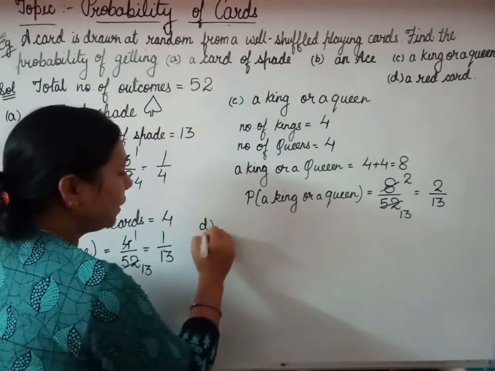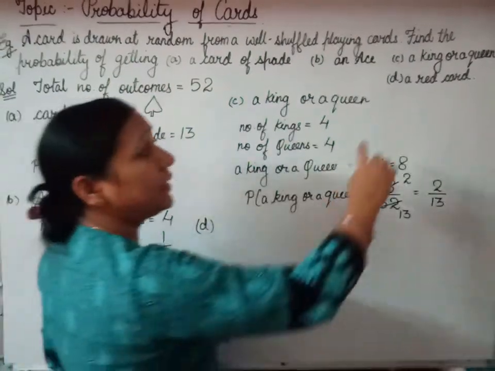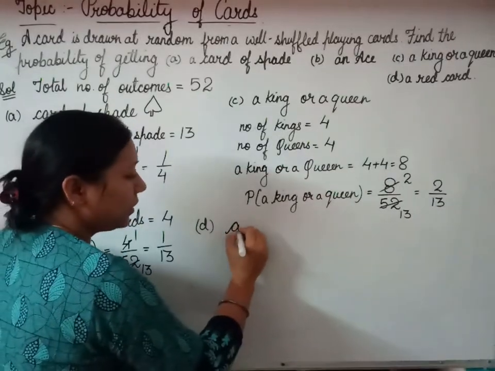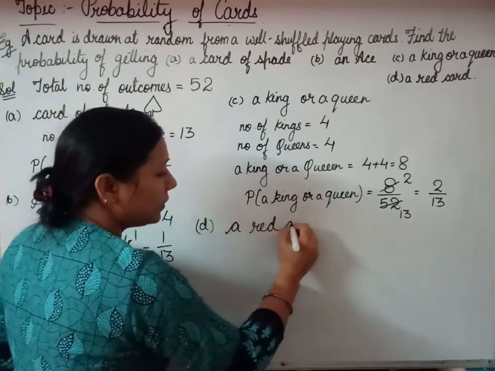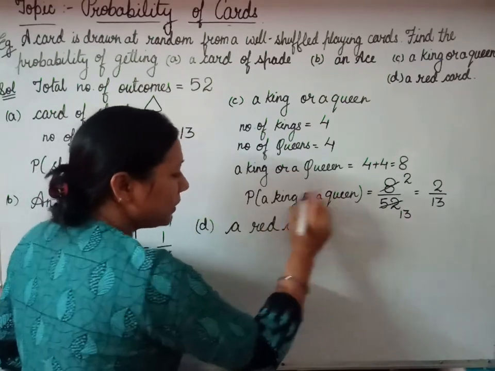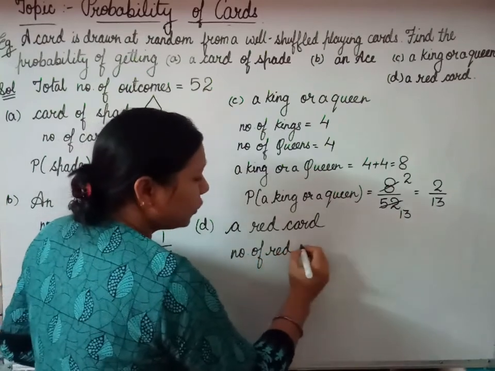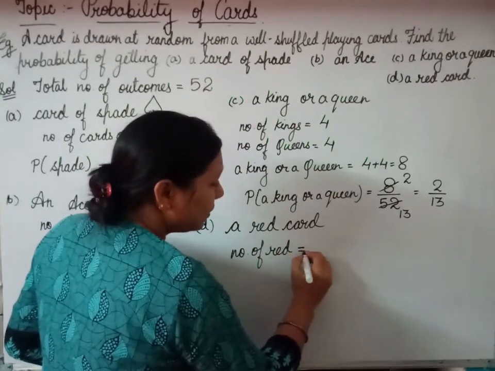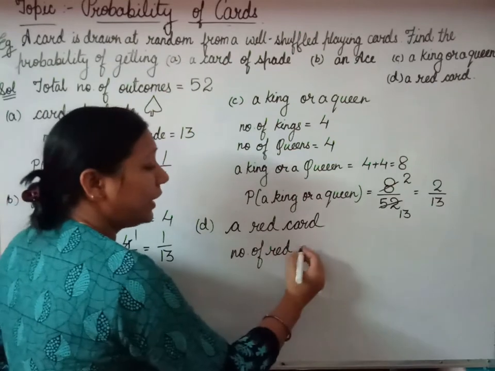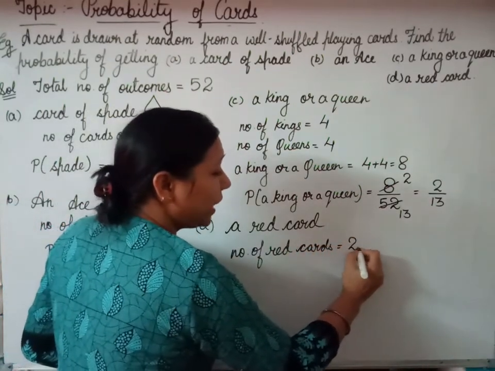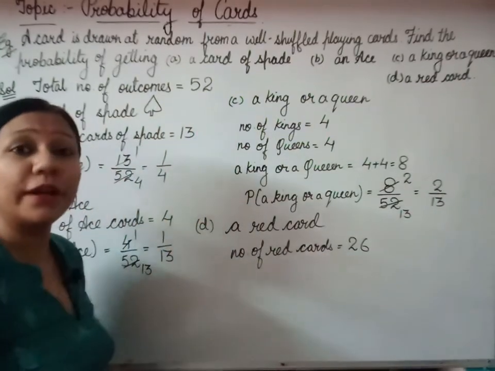Now the last part, in which it is asked that we need a red card, a red color card. What is the number of red color cards in a well shuffled pack of playing cards? Yes, we have 26 cards of red color.